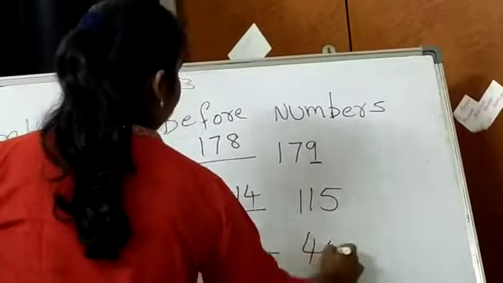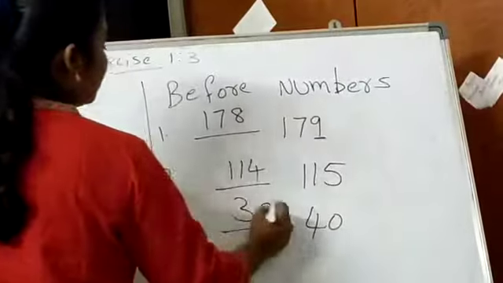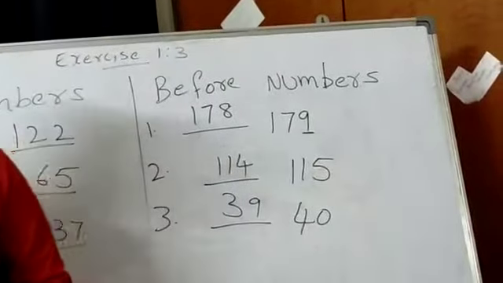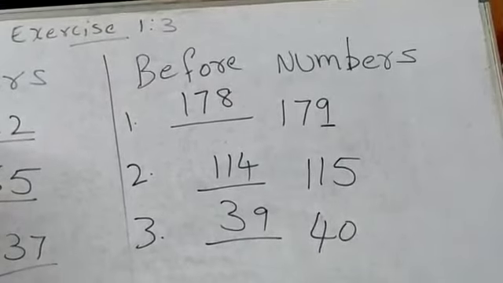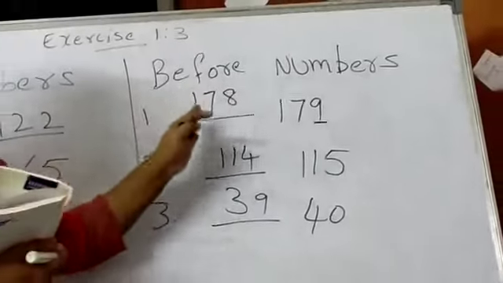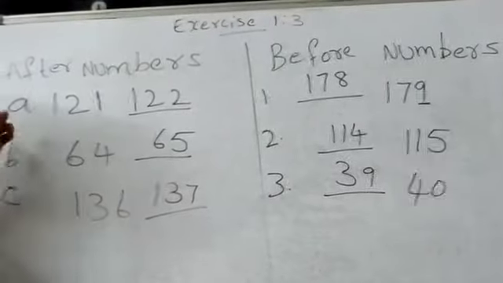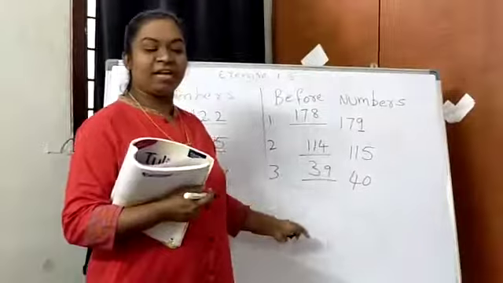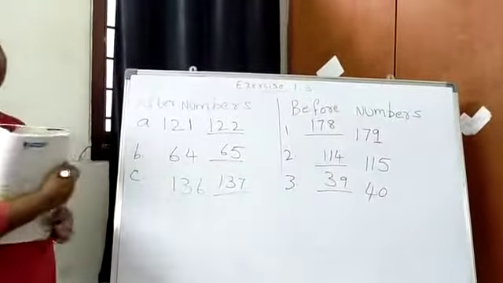So before 40 you will get 39. So these are before numbers. The same before numbers you will have on page number 64. Please do those before numbers also in your textbook. But I want you to copy this in your classwork. Is that clear, children? Have you done with after numbers and before numbers? If you are done with this, we'll go to the next one, that is between numbers. Okay?